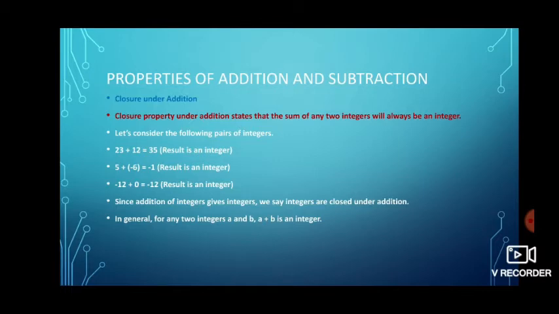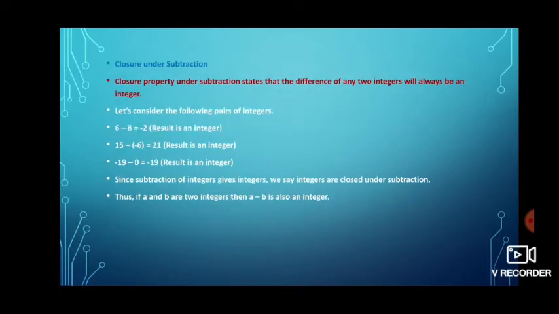Here 23 plus 12 is equal to 35. 23 is one integer, 12 is one integer, and the result 35 is also an integer. Then 5 plus minus 6 is equal to minus 1. Here 5 is one integer, minus 6 is one integer, and minus 1, the result, is also an integer. So we can say that closure under addition is satisfied. It means if we take any 2 integers a and b, then a plus b is also an integer. Next one is closure under subtraction.